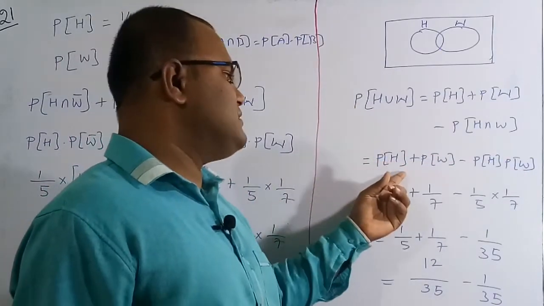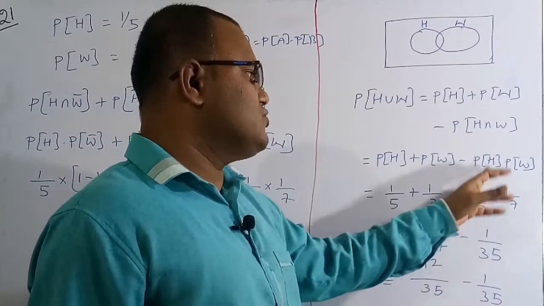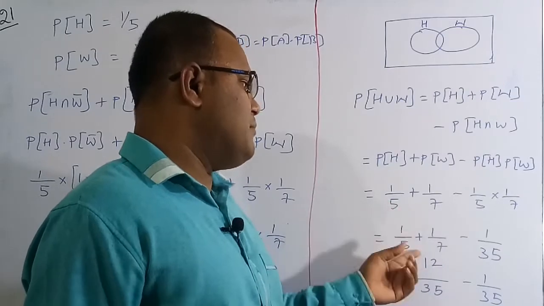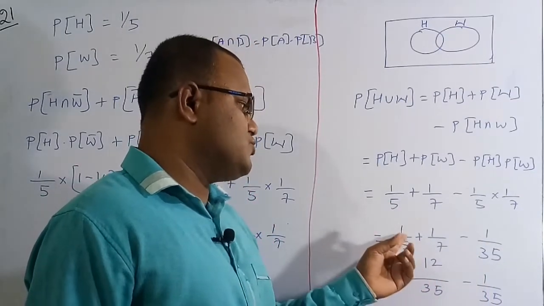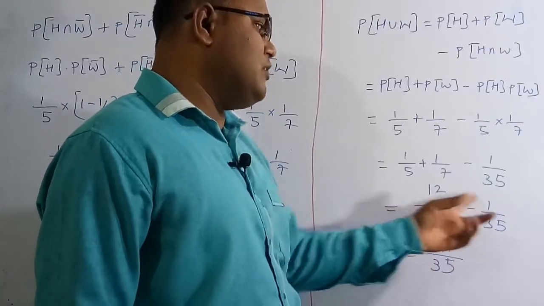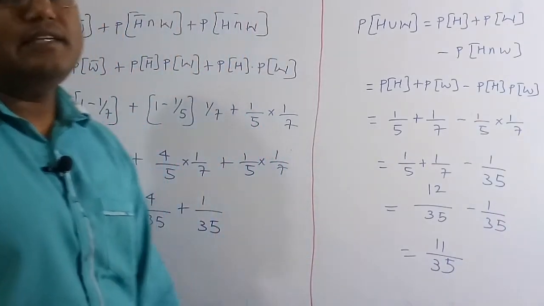The probability of the husband being selected is 1 by 5 and the probability of the wife being selected is 1 by 7. So you can substitute all these values: 1 by 5 into 1 by 7. So here 1 by 5 plus 1 by 7 minus 1 by 35. Here the LCM is 35. So 7 plus 5 is 12, minus 1 by 35. If you take LCM as 35, 12 minus 1 is 11. So you can go by any of these methods, you are going to get the same result.